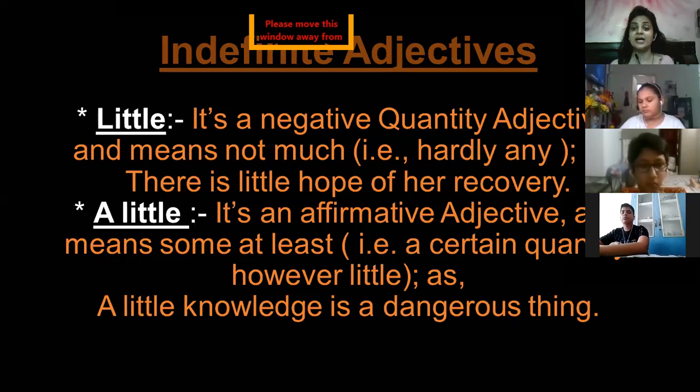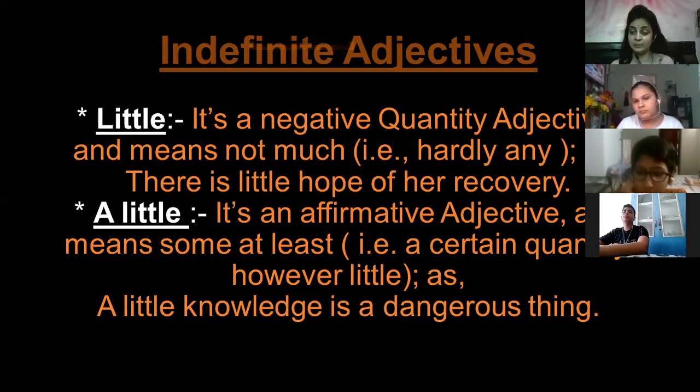So little is a negative quantity adjective. Little, negative quantity, means when things are almost nothing. Fine, when things are hardly any, at that time we use little, and it means not much. There is little hope. For example, there is little hope of her recovery. It means she is about to die. There is no hope of her recovery. That is why we have used little.